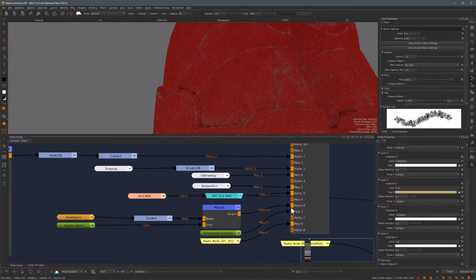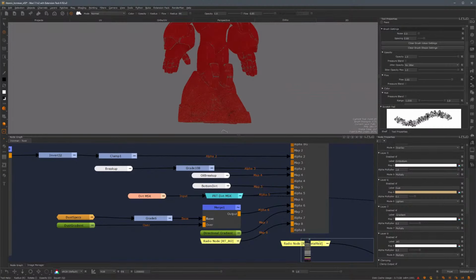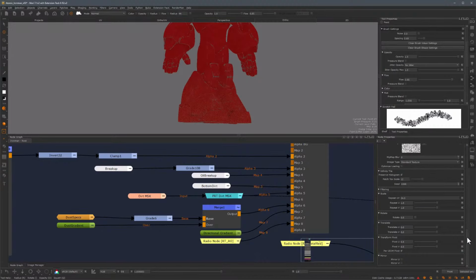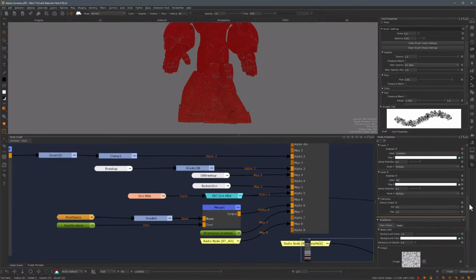I moved the directional gradient lower down in the layer stack, and then on top of everything I have added my ambient occlusion. But because this is a character and it's going to move, I don't want this to be distracting, so I made it again very subtle.